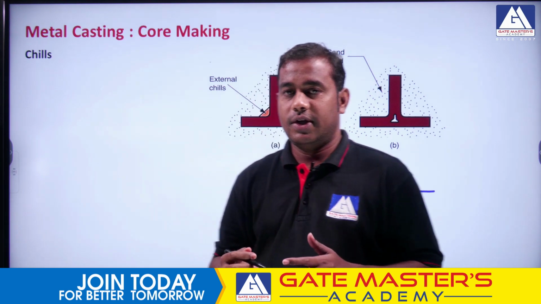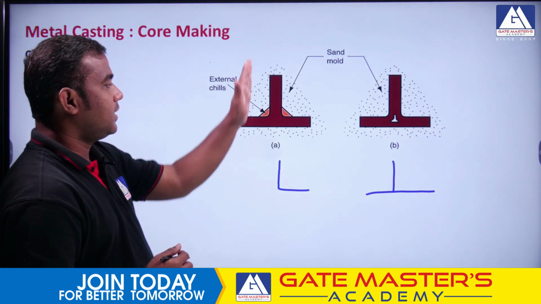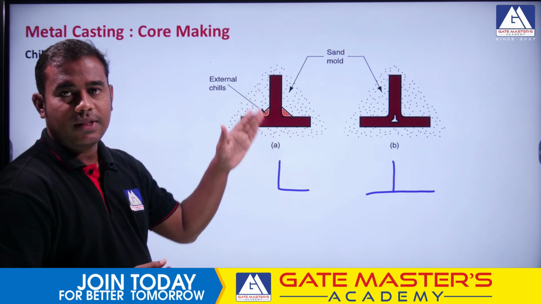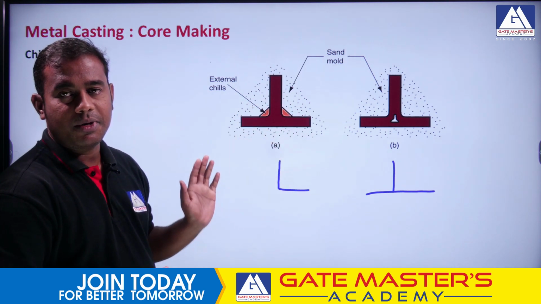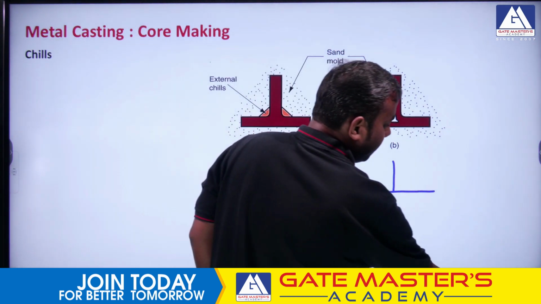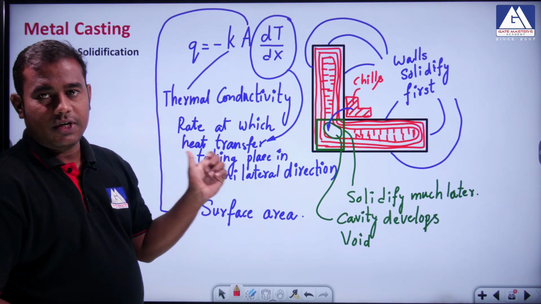We already discussed that whenever there is an L-shaped component or T-shaped component, or any shape with a sudden change in dimension of the geometry, there exists the concept of directional solidification, right.